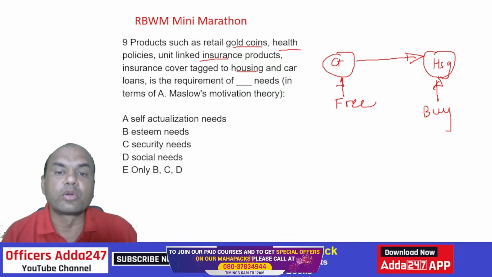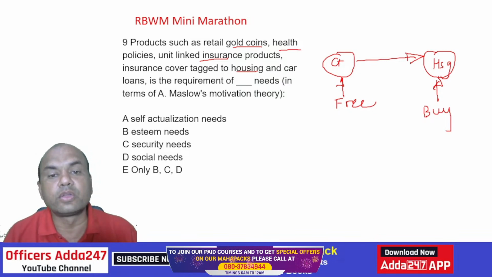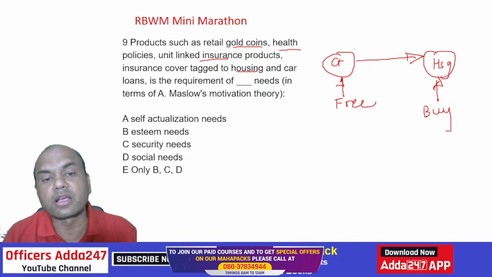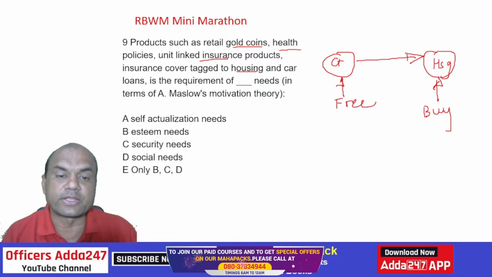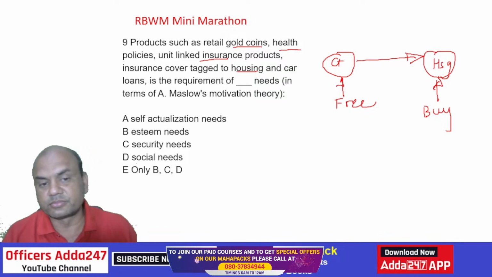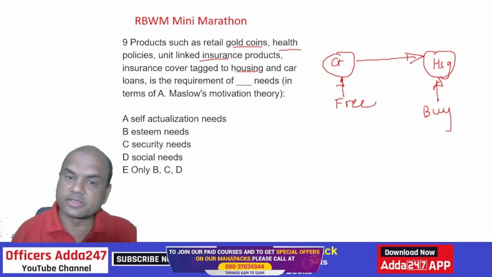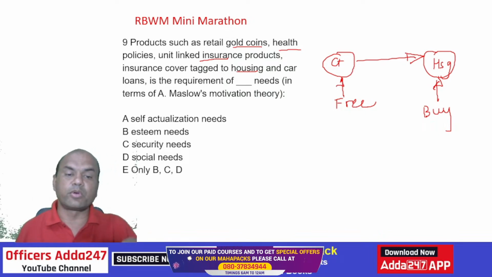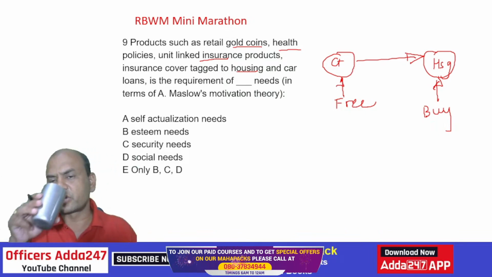So gold coin, health, unit-linked plans, cover tagged to housing and car loan is the requirement of dash needs: A, self-actualization, B, esteem, C, security, D, social needs. Or is it all of them, B, C and D?